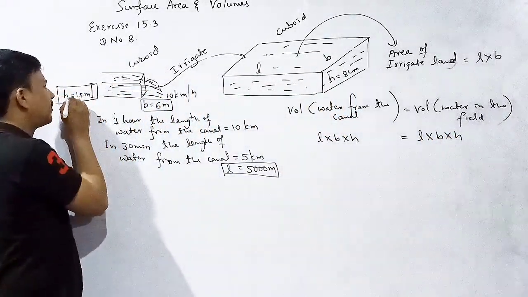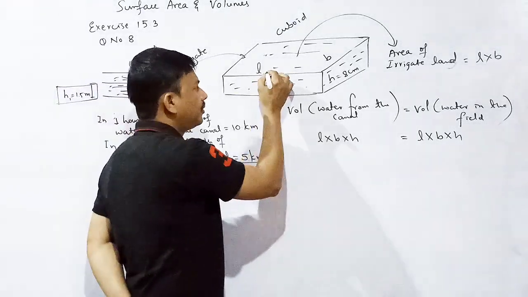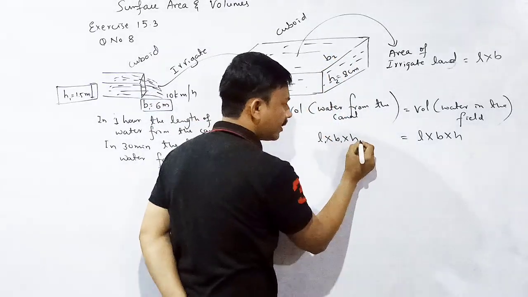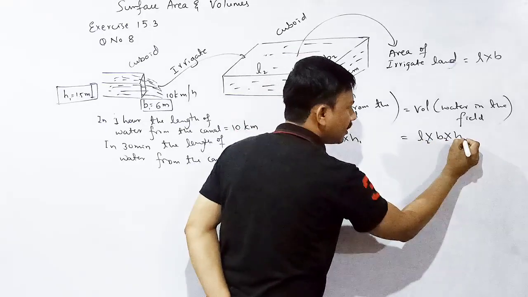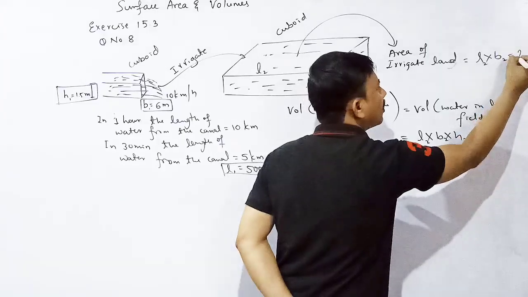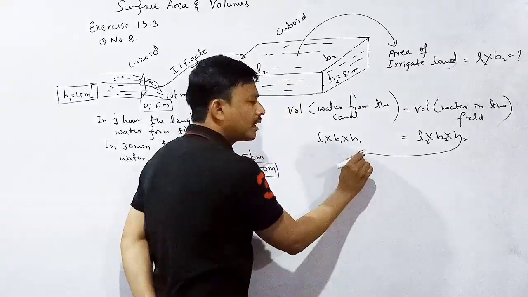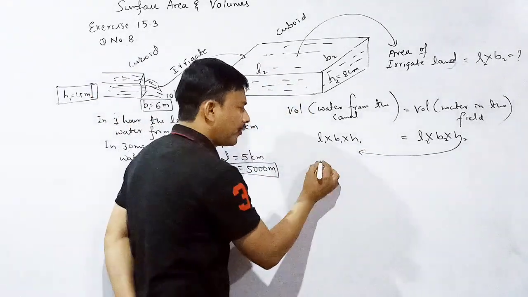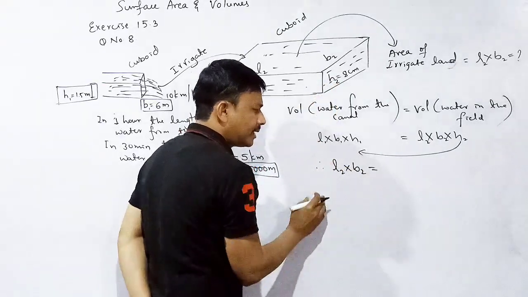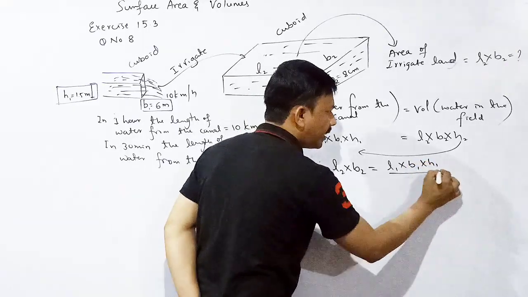Consider this one as L1, B1, H1 and L2, B2, H2. What we need to find out? L2 and B2 is equal to question mark. Correct? Into H2 it will become what? Divided by H2. Therefore, length into breadth of the field is equal to L1 into B1 into H1 divided by H2.